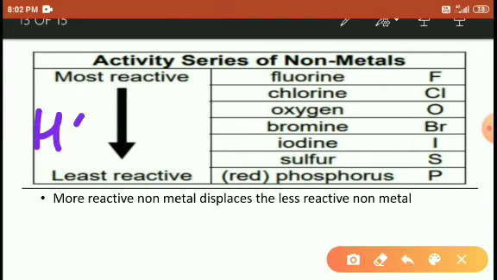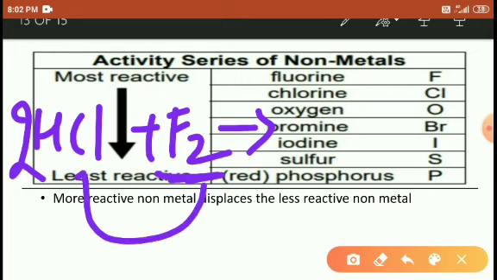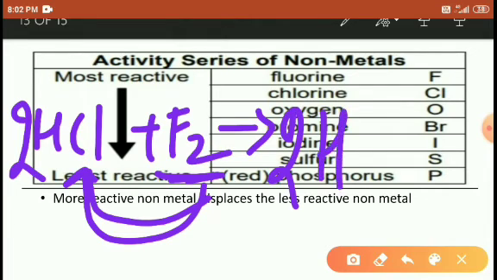For example, HCl, I treat with fluorine, 2HCl I will use. So then what happens, students? Fluorine is highly reactive, so it removes the chlorine from HCl, and it forms 2HF plus Cl2. Right? Understood?